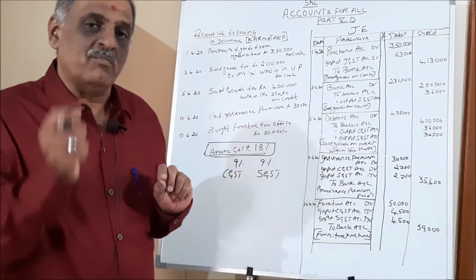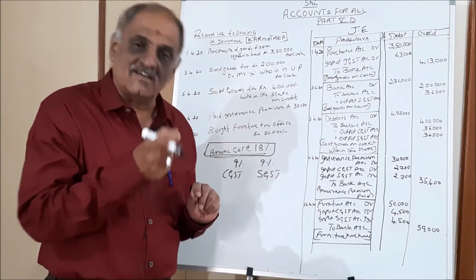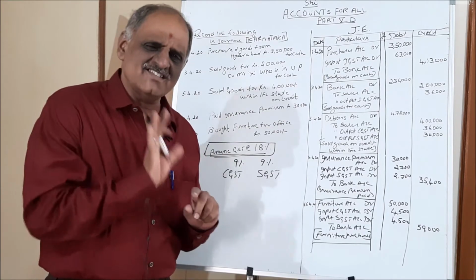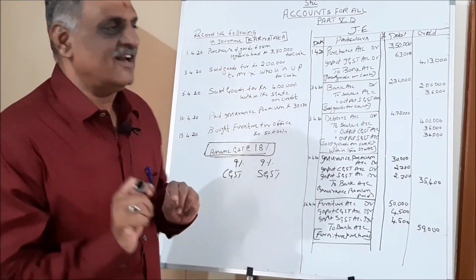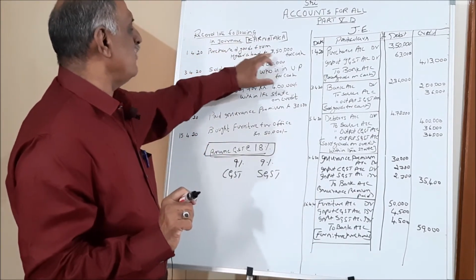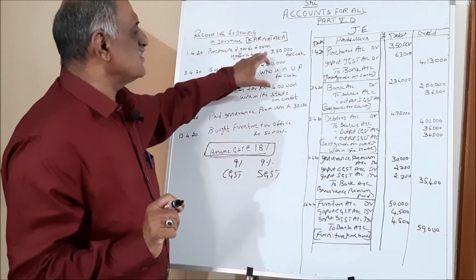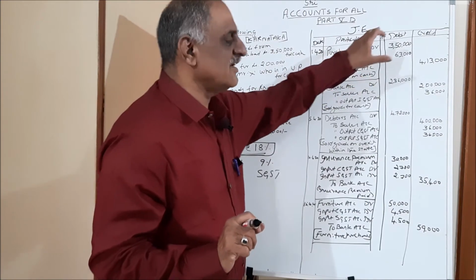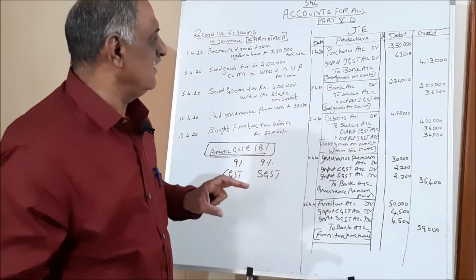Now we have to write purchases account debit, tax account debit, to cash or bank account. That's all. That is nothing. It is very simple, right? So here, purchase goods from Hyderabad rupees 3,50,000 for cash. So purchases account debit 3,50,000, the regular one.